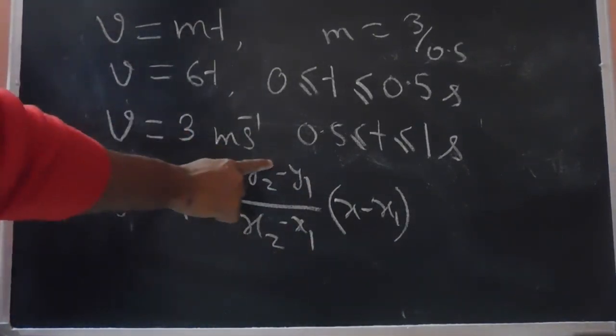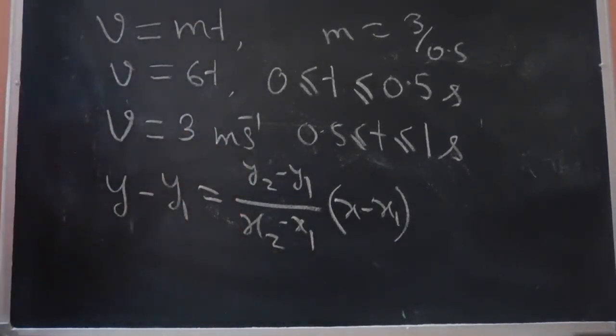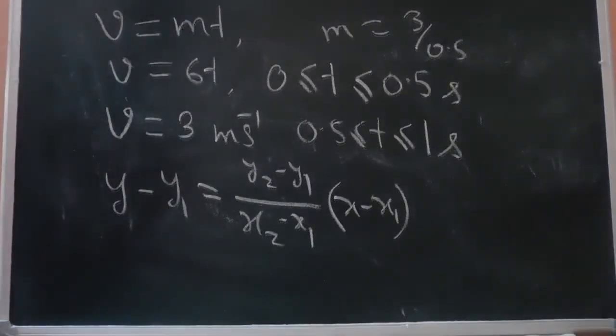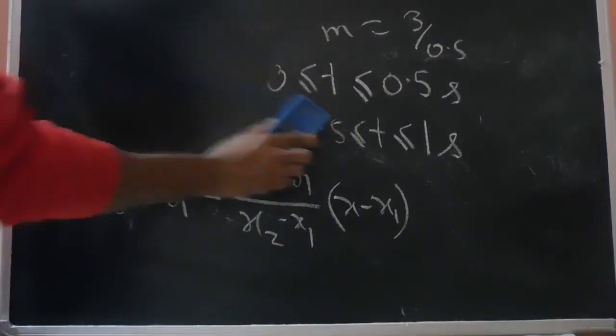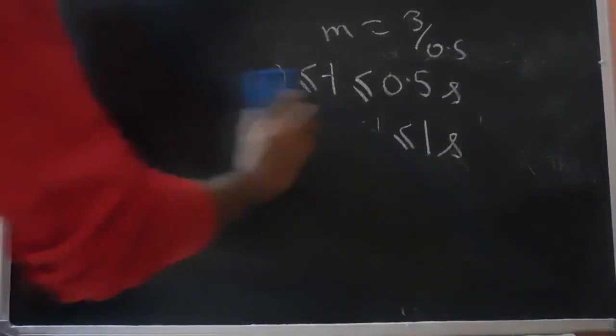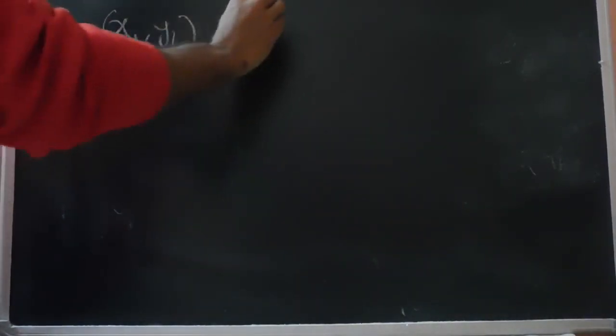This is the two-point formula for the straight line, so we will use this equation.